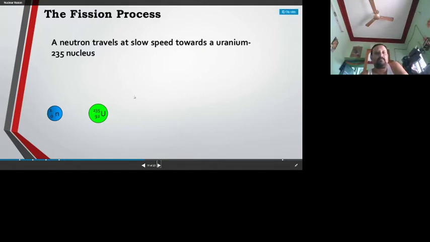In the fission process, a neutron travels at low speed towards the U-235, because we have to employ thermal neutrons, which possess lower kinetic energy. That kinetic energy is gained by accelerating the neutron with a particle accelerator like a cyclotron or synchrotron. You might study this in your physics classes. So listen to the point.